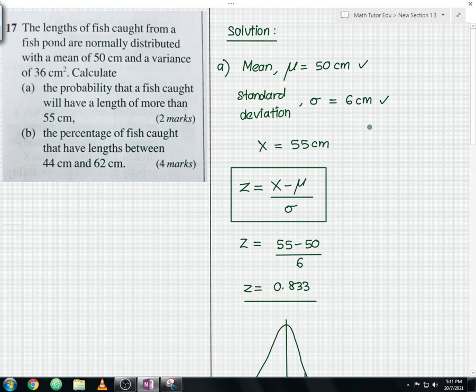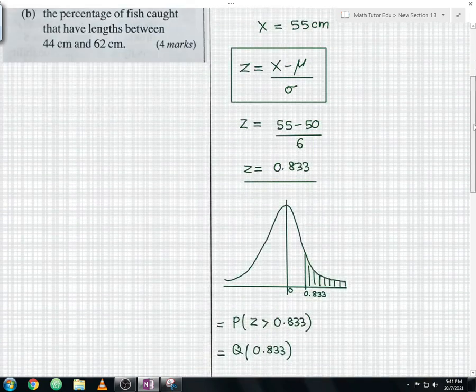The only step we need to do is find the respective z values based on the given x values. In this case you have two x values: the first x value is 44, and the second x value is 62. So you need to calculate two z values. That will be our main step now, guys. Let me scroll this down.